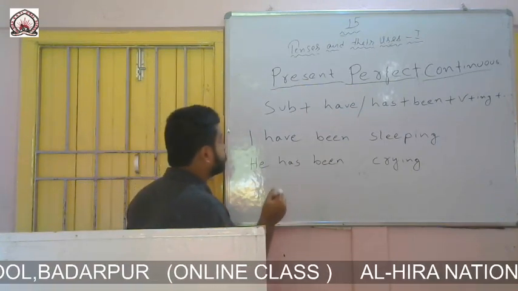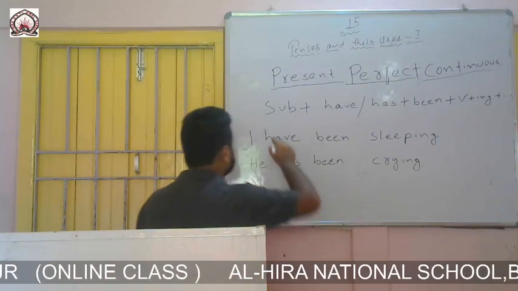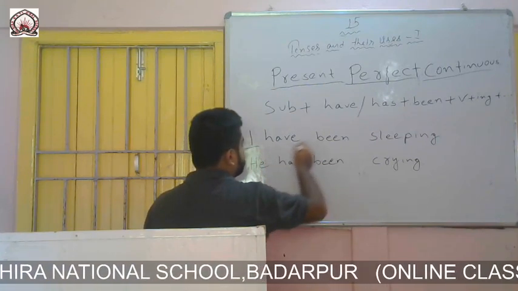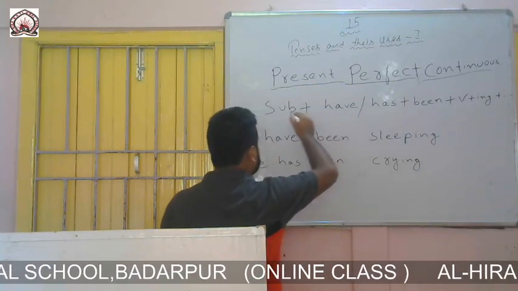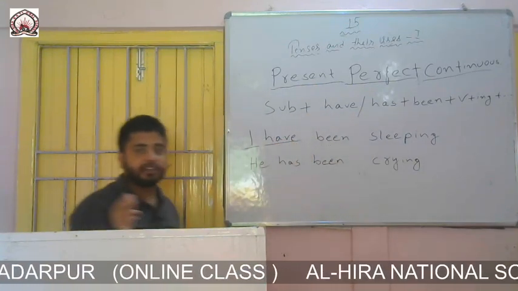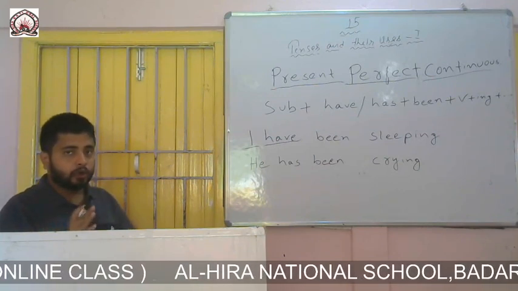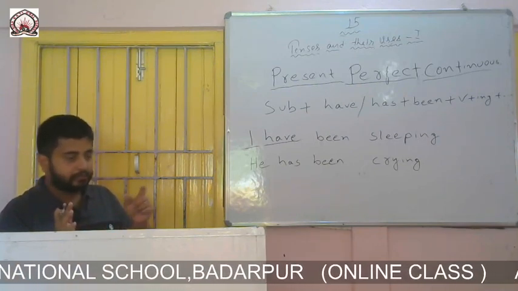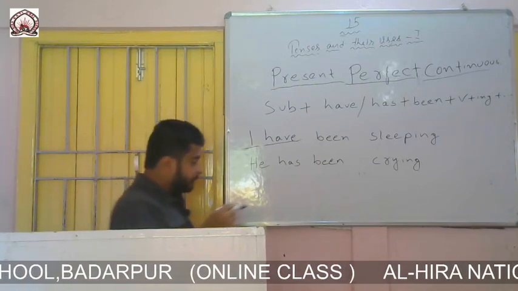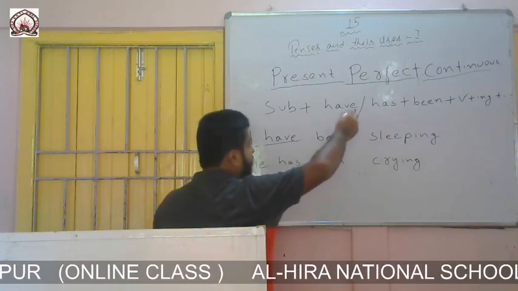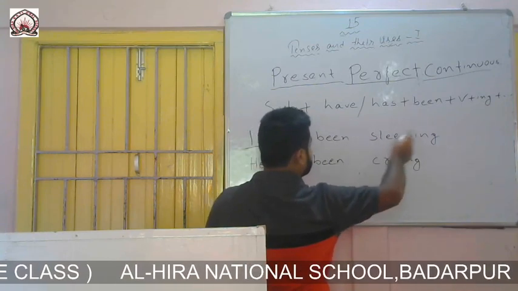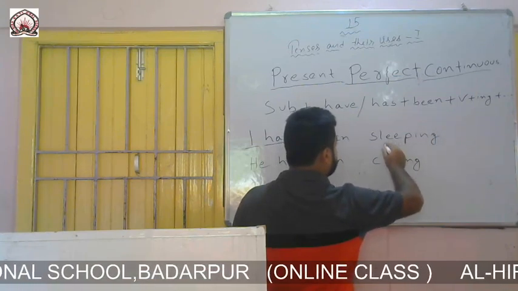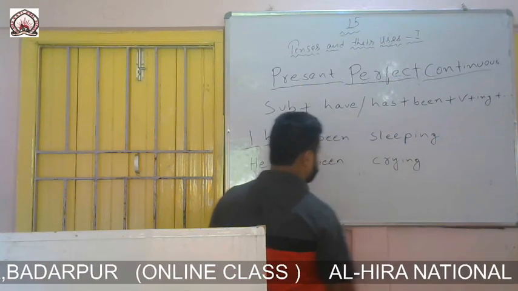So the formation of present perfect continuous assertive says to write a subject at the beginning. Here I is the subject, then to write have or has according to the subject. I have written have. Why have I written have? I told you earlier that only with third person singular we will write has, and with the rest we will use have. I is not third person singular, so I have written have. Then the formation says to write been after have or has. I have written been. Then the formation says to write sleep, to write the verb with ing form. Here sleeping is the verb with ing form.